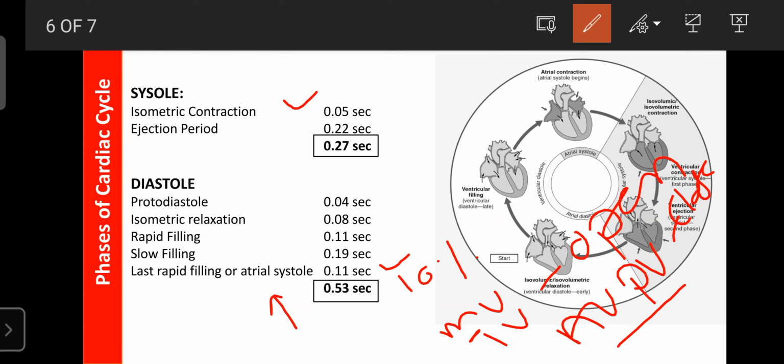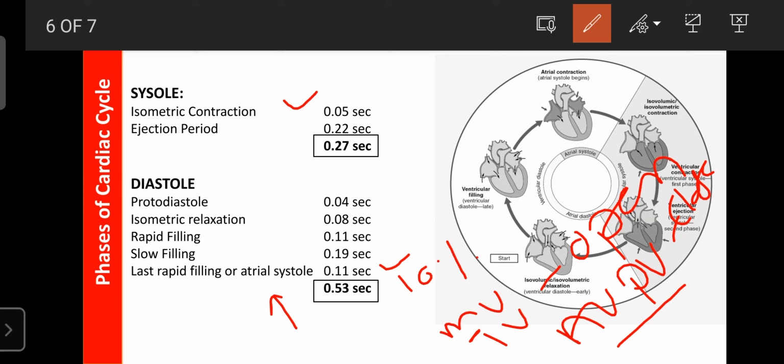Due to contraction of the ventricles, the pressure in the ventricles increases. In the right ventricle, it should be 25 mmHg. In the left ventricle, the pressure should be around 130 mmHg. So during the isometric contraction, for 0.05 second, the pressure in the ventricles increases due to contraction of the muscles, or increased tension in the muscles, without any change in the muscle length.